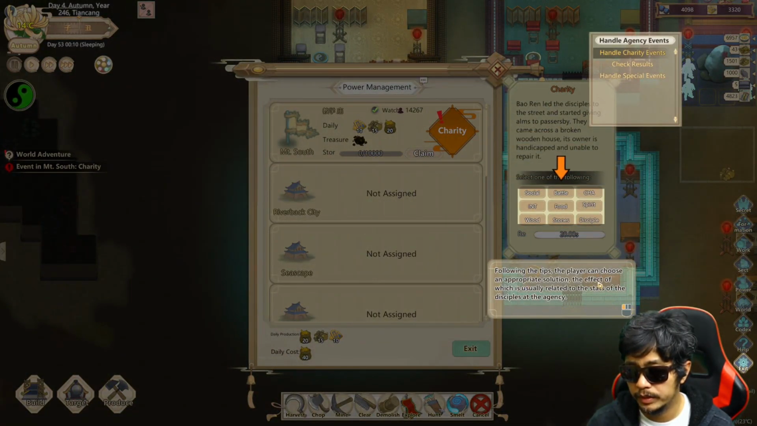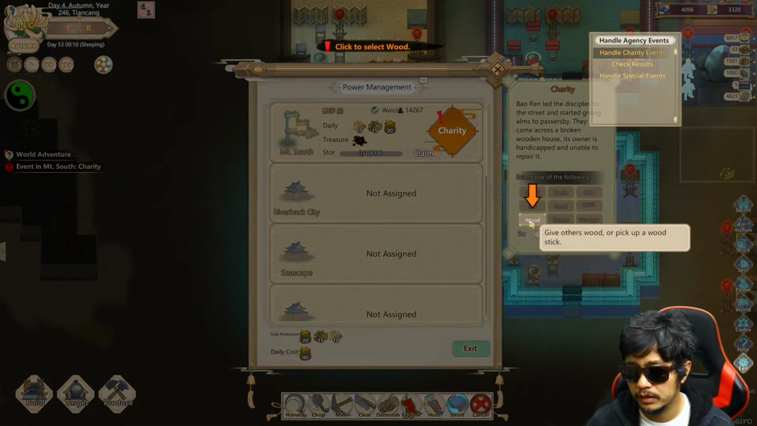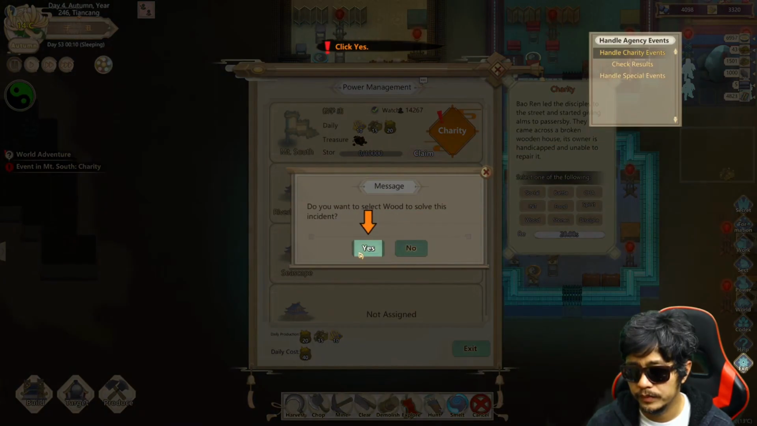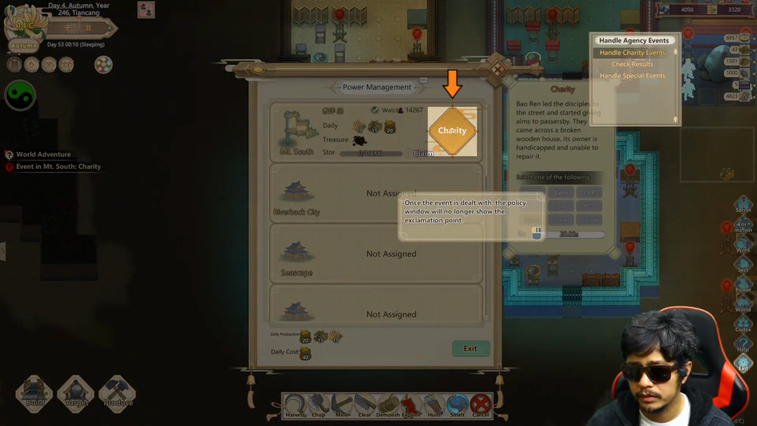Following the tips, the player can choose an appropriate solution, the effect of which is usually related to the stats of the disciples in the agency. Wood. Sure. Once the event is dealt with, the policy window will no longer show the exclamation point.